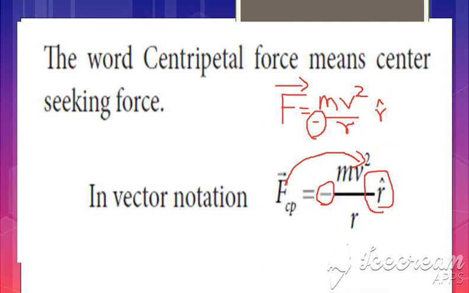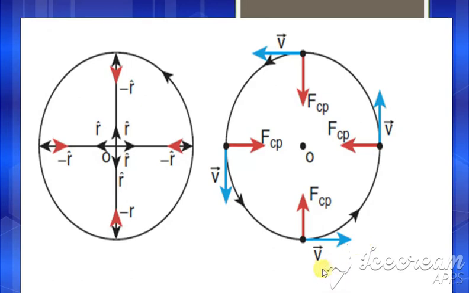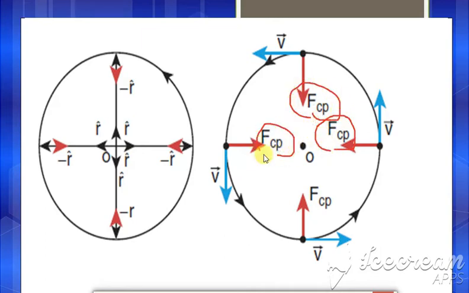Clear? Next we have a diagram which denotes this centripetal force. The particle is moving in a circular path, and these are all the radii. This gives you a centripetal force, which is given by F of Cp. And here are the velocities. When you see the components F of Cp and velocity, they are always perpendicular. How does it look? Everything is at 90 degrees. That is the centripetal force and the velocities.